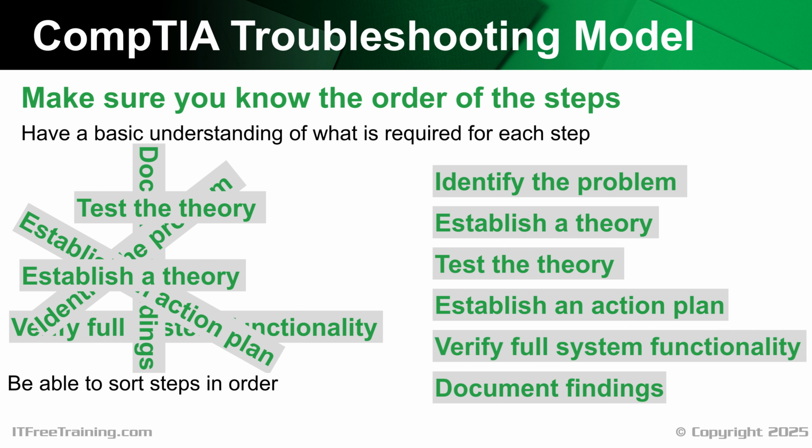Verifying full system functionality has to be after the action plan and before document findings. Think of it like this. When you verify full functionality, you need to check everything is working. You can't document these results, in other words, your findings, until you have verified full system functionality. If you have trouble remembering, think about the fact that document findings also includes putting your closure notes in the help desk ticket. You won't be closing the ticket until you have verified the results. Surely you would never close the ticket before verifying what you did worked.